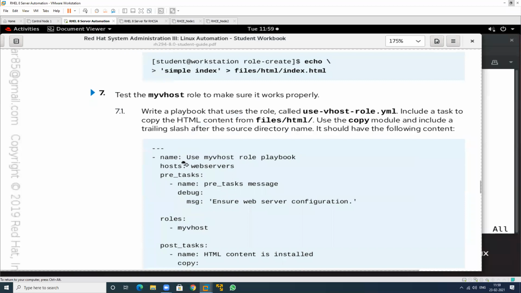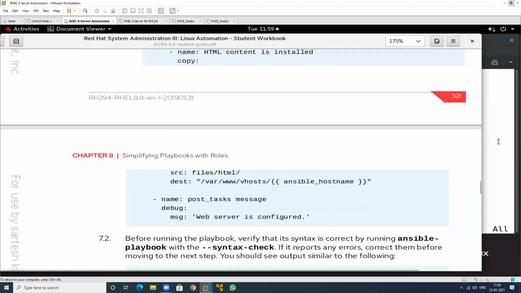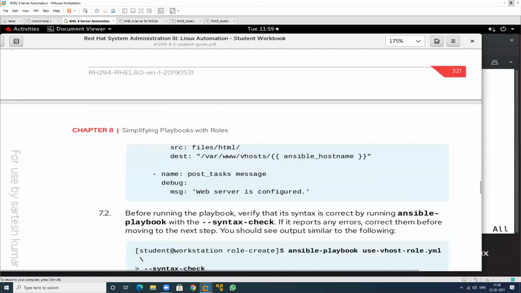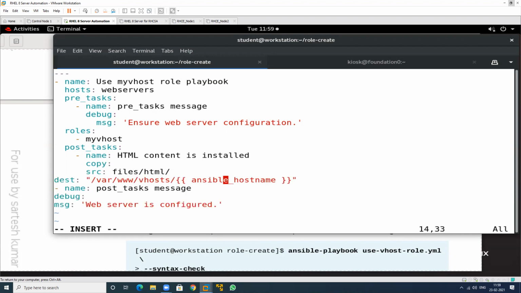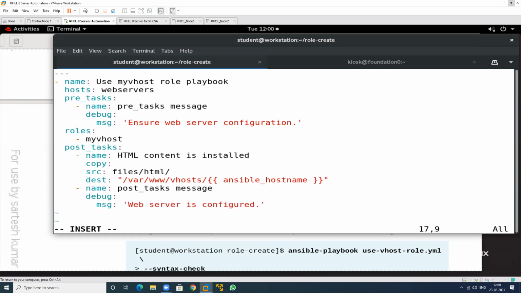This is completed, and just copy this last line. So go to the end and just copy and paste this. So this is my source and this is my destination. So this is the destination, and this is related to the post installation. Debug this and just message. See, name, copy. Okay, we have one mistake also here.